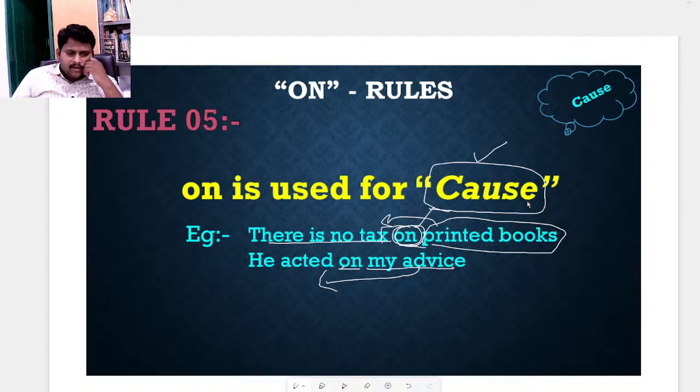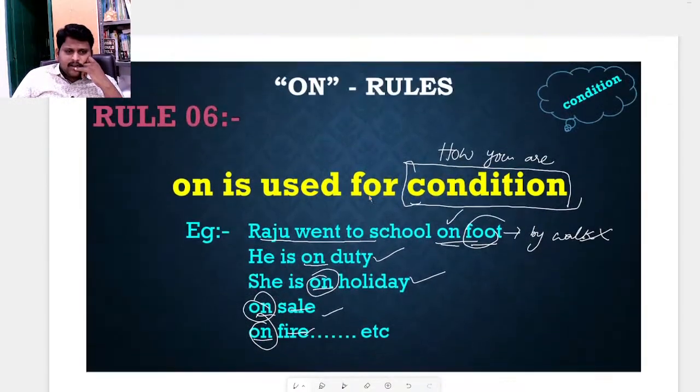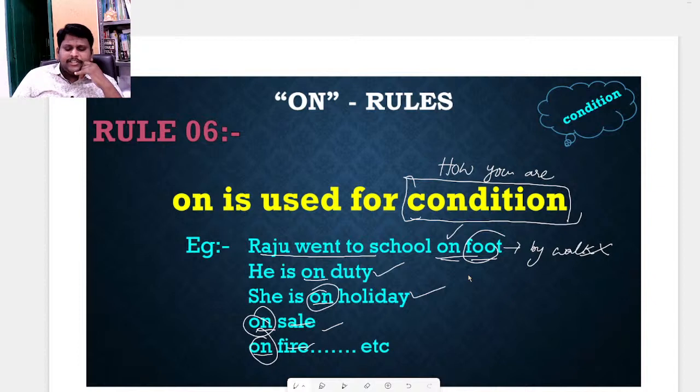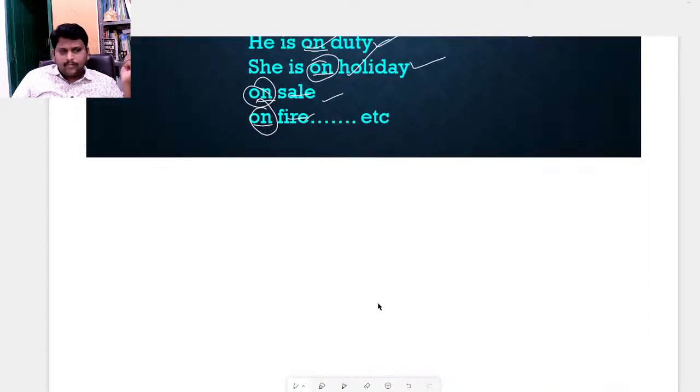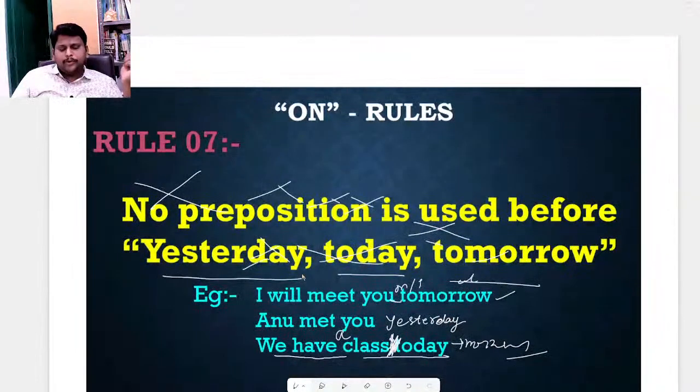If you are saying any cause, you need to use on. Next, on is used for condition. I have already said to you, on foot, on duty, on holiday. Next, no preposition is needed before yesterday, today, tomorrow.